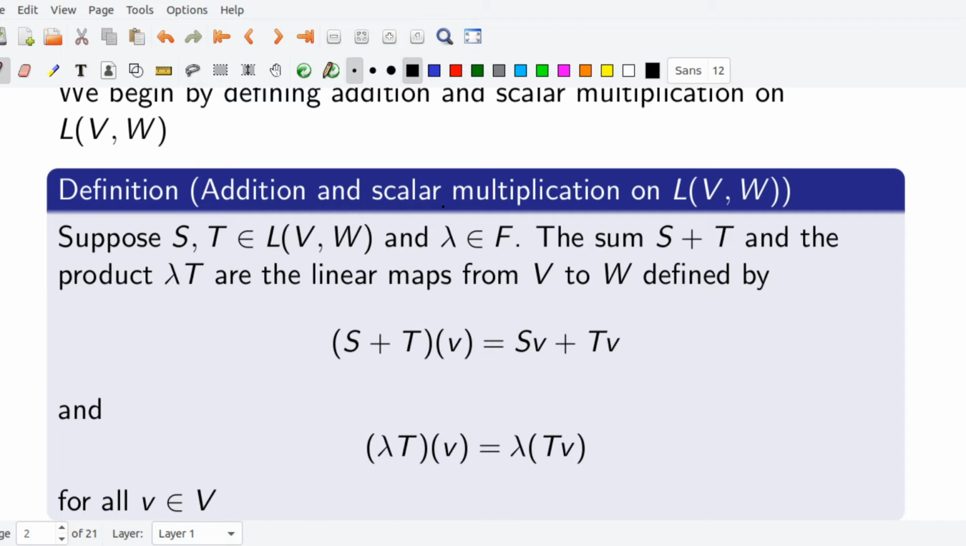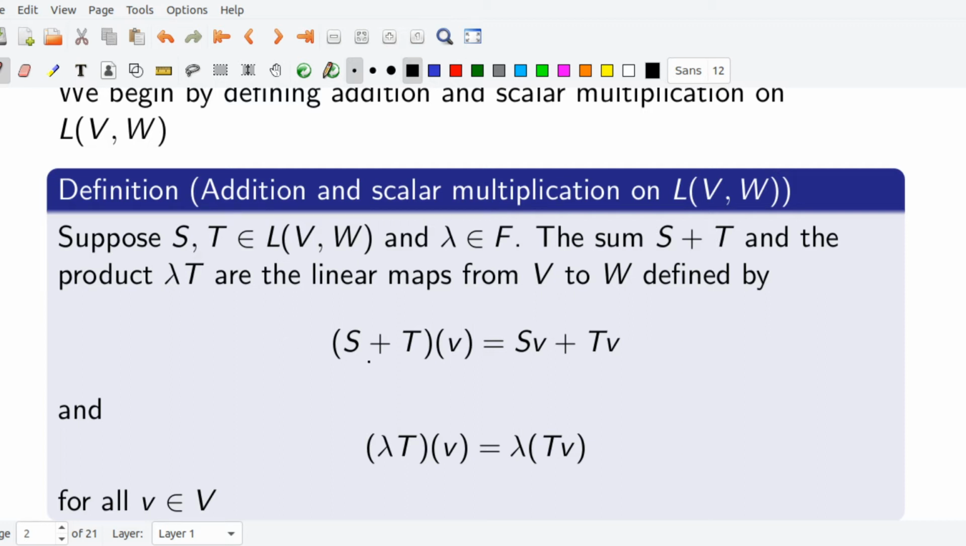Suppose S, T are elements of L(V,W) and lambda is a scalar. The sum S plus T and the scalar product lambda T are the linear maps from V to W defined by (S plus T) of v equal to Sv plus Tv, and (lambda T) of v equal to lambda into Tv, for all v element of V. In this way, we can define addition and scalar multiplication on the space L of V,W.